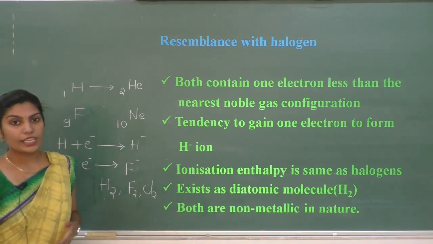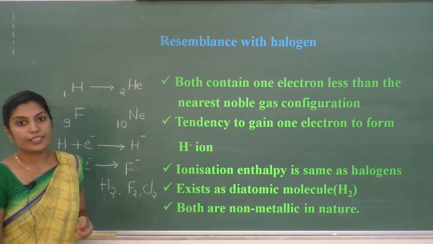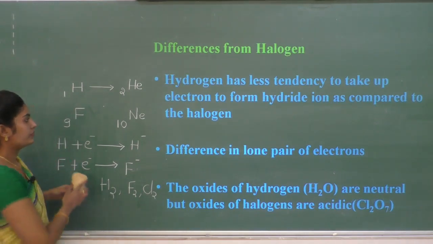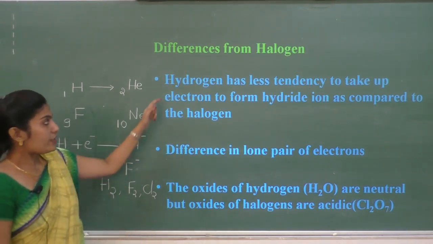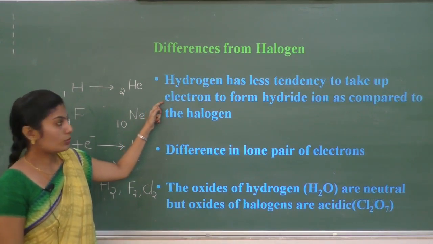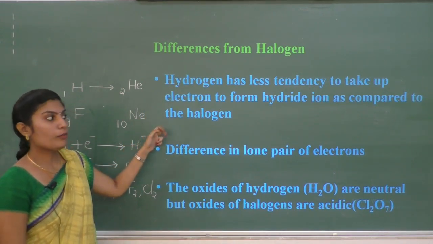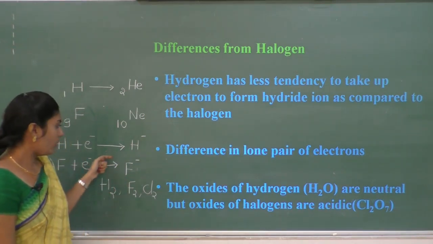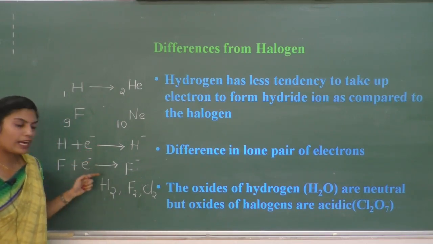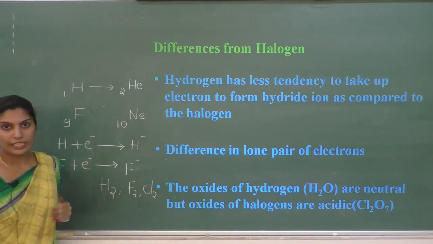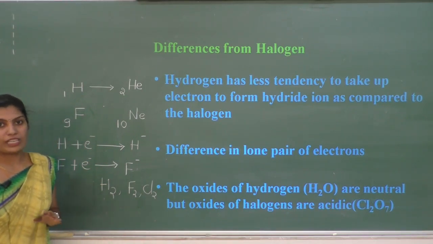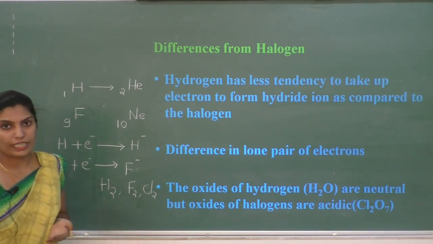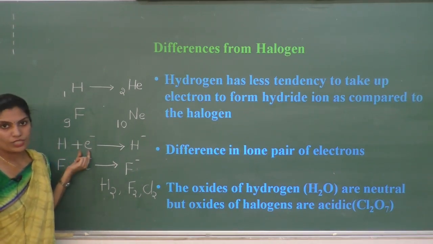Next, we shall see what are the differences between hydrogen and halogens. Hydrogen has less tendency to take up an electron to form hydride ion as compared to halogen. As I already said, both hydrogen and halogen have a tendency to gain an electron, but if I compare the capacity to gain an electron, halogens have more tendency to gain an electron when compared to hydrogen.